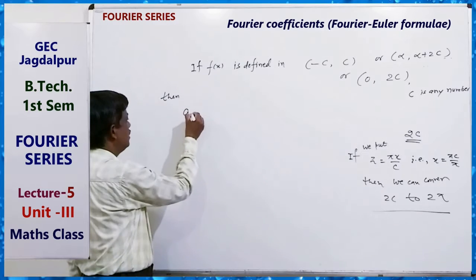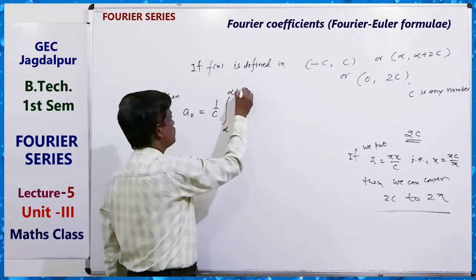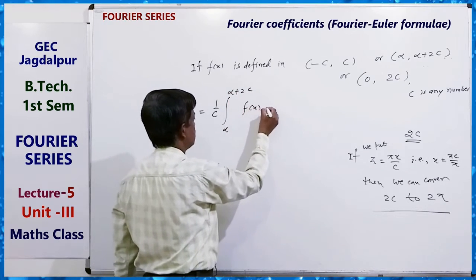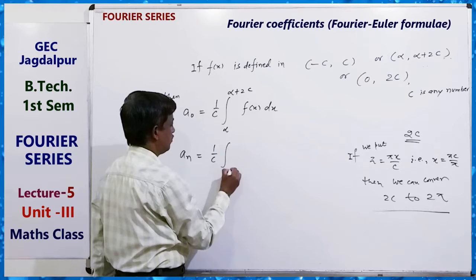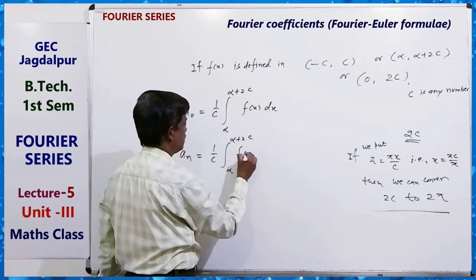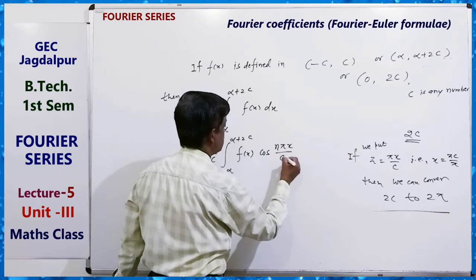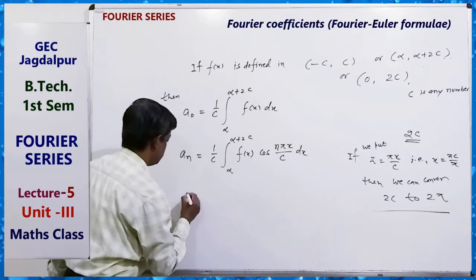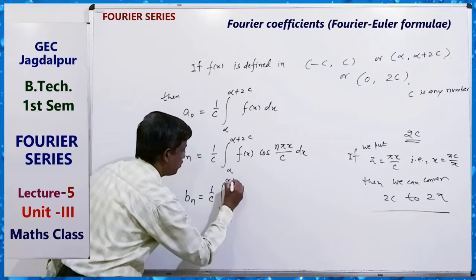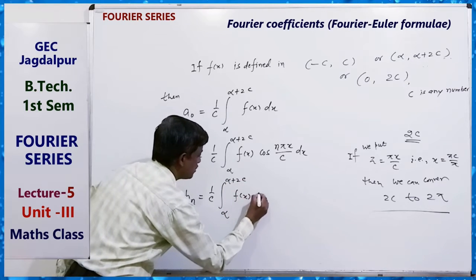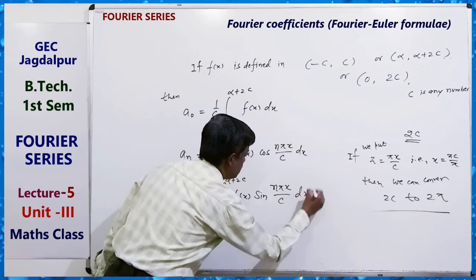So our formula for this case will be: a0 equals 1 by c integral from alpha to alpha plus 2c of f(x) dx, an equals 1 by c integral from alpha to alpha plus 2c of f(x) cos n pi x by c dx, and bn equals 1 by c integral from alpha to alpha plus 2c of f(x) sin n pi x upon c dx.